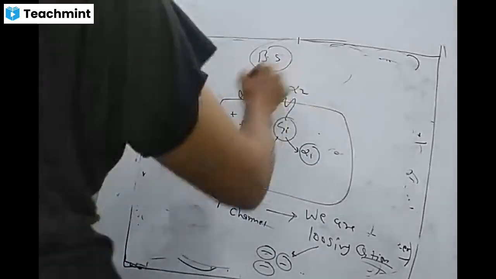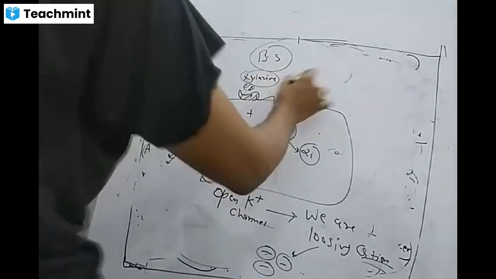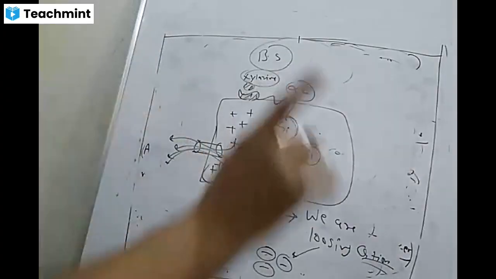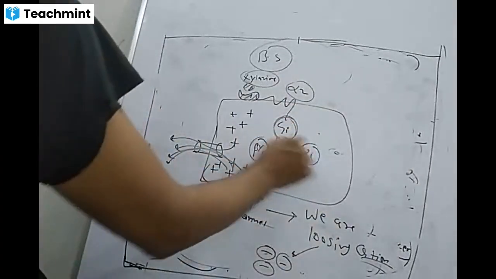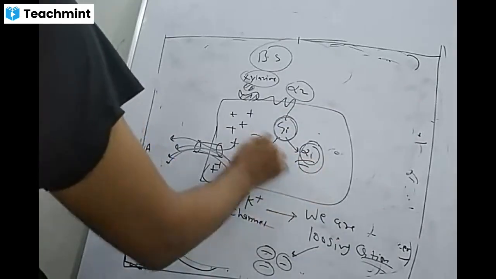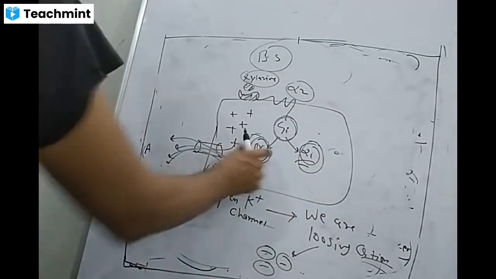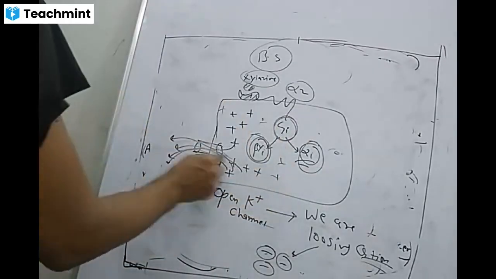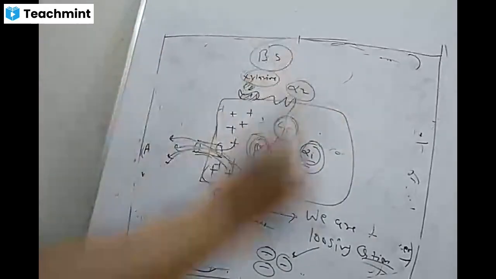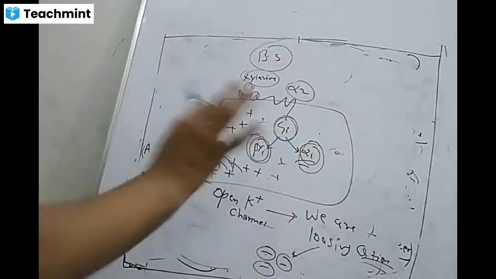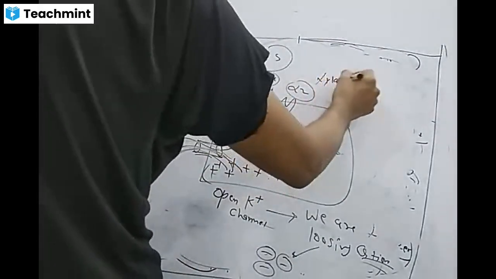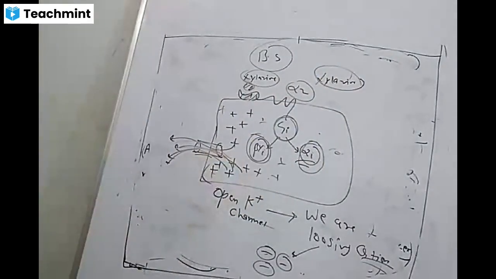So in this way, xylazine acts on the alpha-2 receptor and activates it. Alpha-2 is linked with G inhibitory. G inhibitory will break down into two components, alpha and beta gamma complex. This beta gamma opens the potassium channel. All the positive potassium ions move outside. The cell becomes negative, hyperpolarized and inhibited. So this is the mechanism of xylazine, where through alpha-2 it inhibits the CNS.